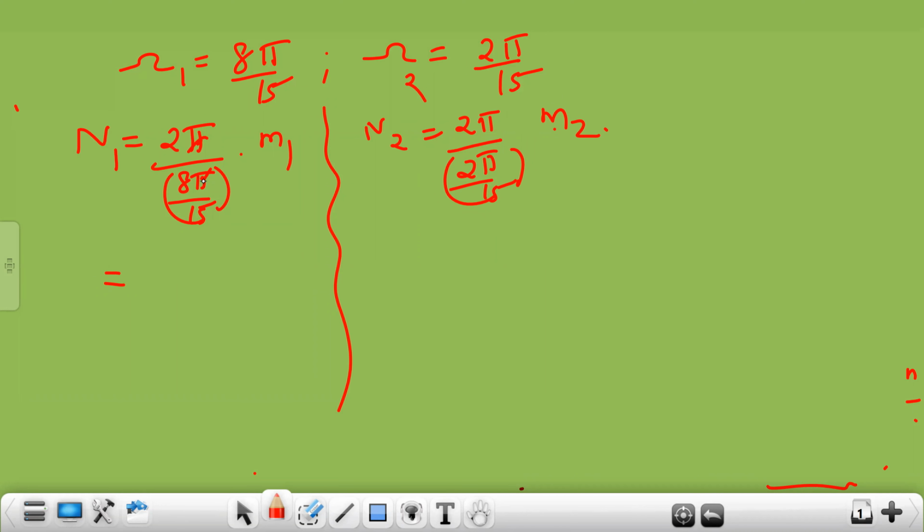So N1 is 15 by 4 M1. M1 goes to 4. For M1 equal to 4, we will get N1 as 15.